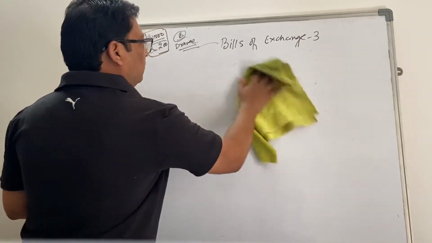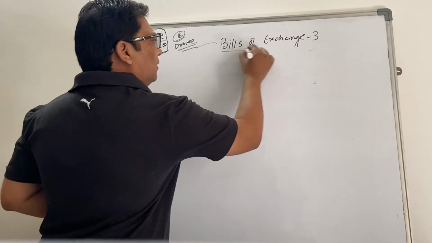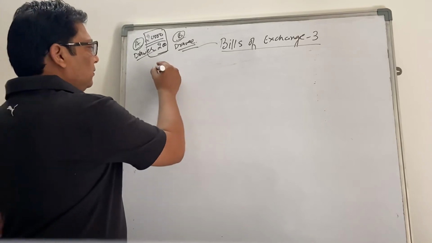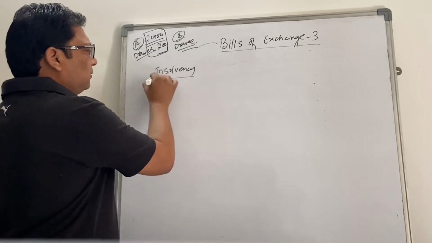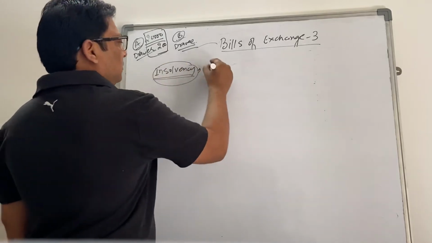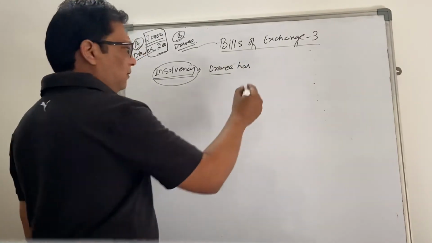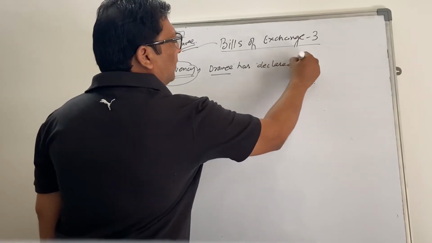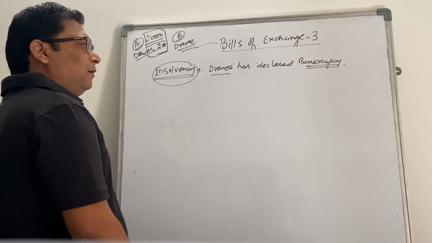So we'll cover what will happen if the second bill is also dishonored and B is not able to make the payment and declares insolvency. Insolvency is a new term used for the first time in this session on bill of exchange. Insolvency means that the drawee has declared bankruptcy. Bankruptcy means that B says, I don't have money to pay my creditors, and the court will, what will happen?